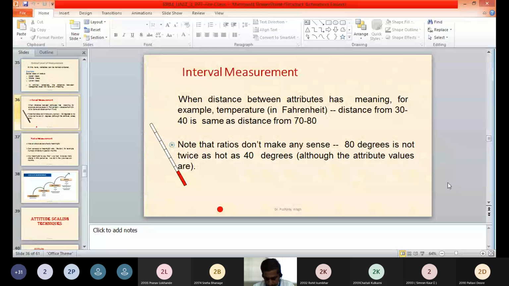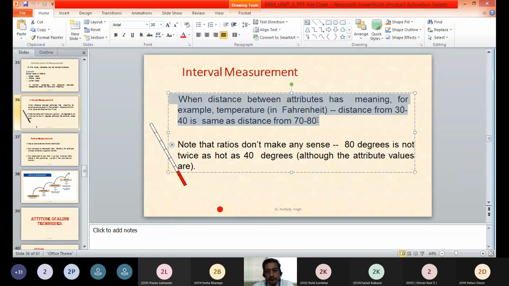Then another measurement level is interval measurement. Interval measurement means we measure the intervals between the two categories or two variables. So when a distance between attributes has some meaning, that type of variable is called interval type of measurement. We take the example of temperature.